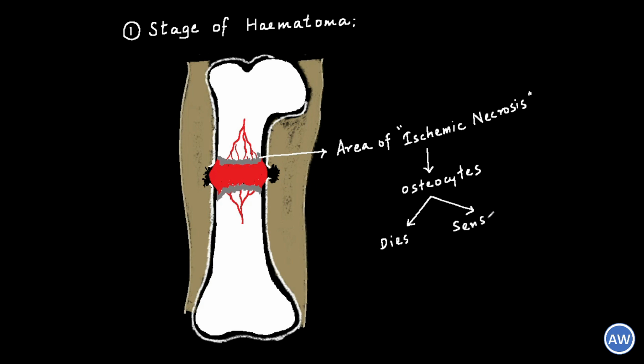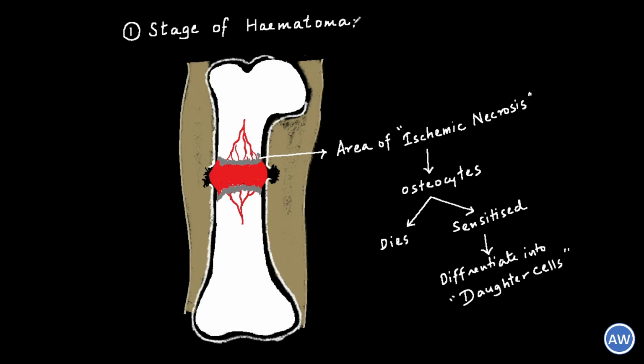But some of them will get sensitized and they will differentiate into what is known as daughter cells or sensitized precursor cells. In all probability, these daughter cells may be mesenchymal cells with an ability to transform into different types of cells like osteoblasts, chondroblasts, or angiogenic cells, which are the cells that form the blood vessels. The stage of hematoma formation lasts for about 7 days.